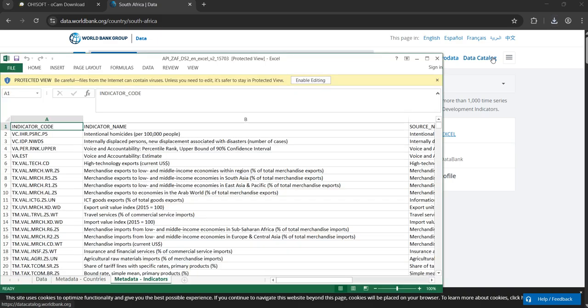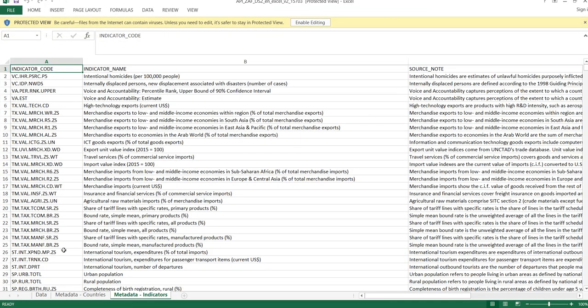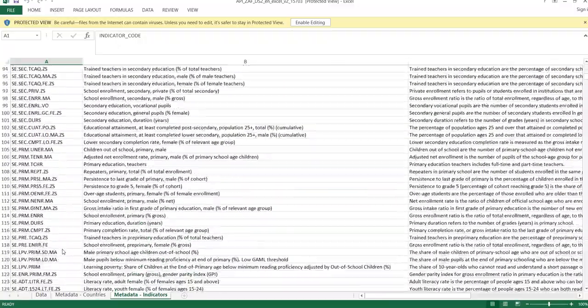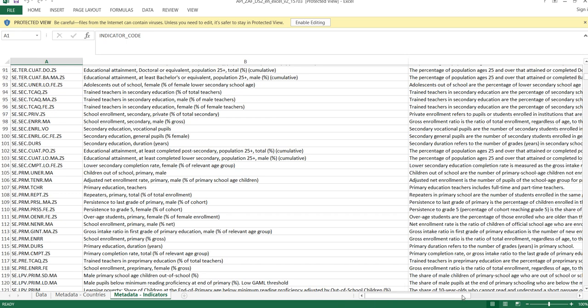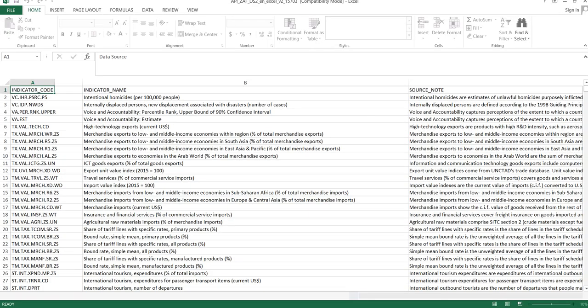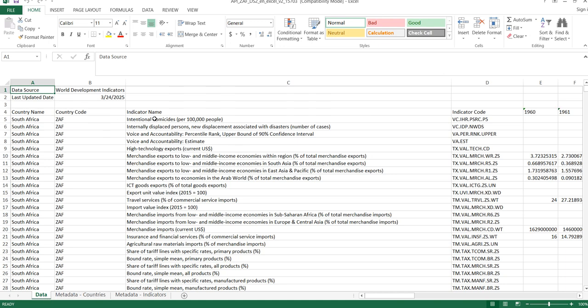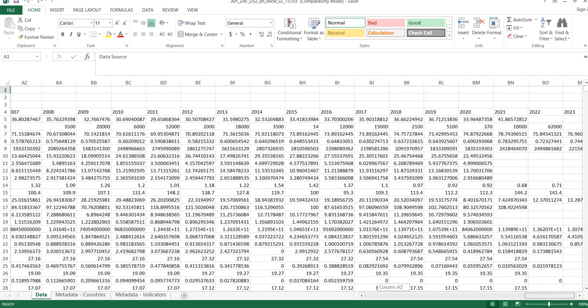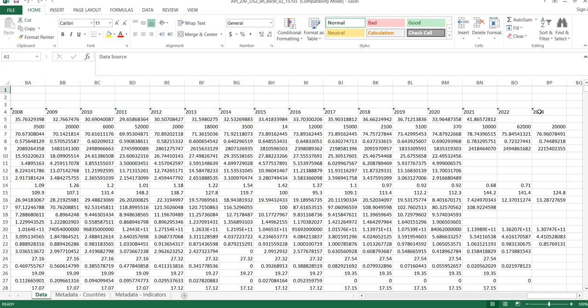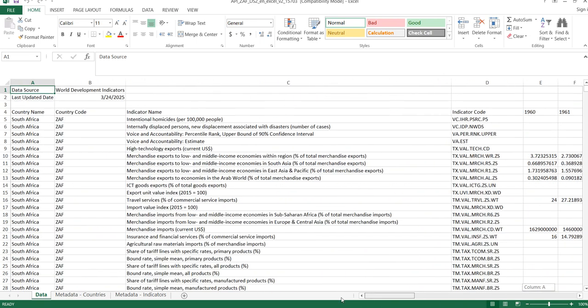So here you can see there is a list of criteria and numbers. We'll move on to the data part. As you can see, international homicide is, it is the data from 1960 till now, if I'm not mistaken, till 2023.